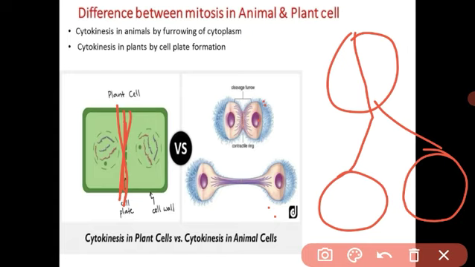This karyokinesis also has 4 phases. Understood? Prophase, metaphase, anaphase and telophase. During the 4 phases, the nucleus is divided into 2 daughter nuclei. Understood, student? What is mitosis?